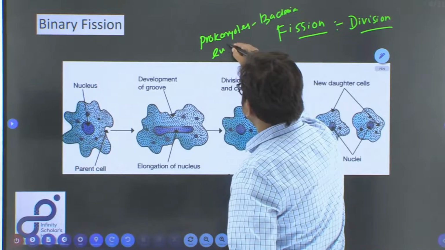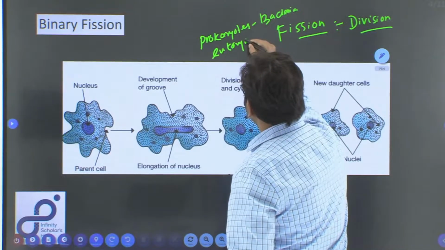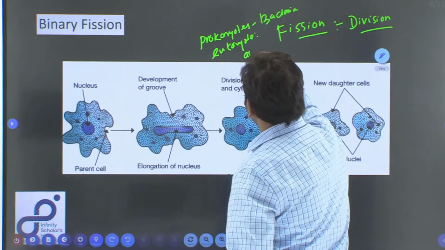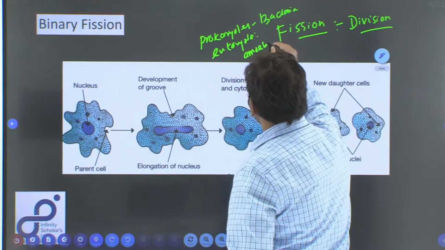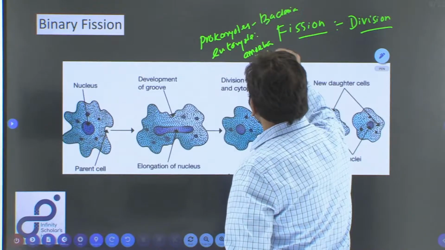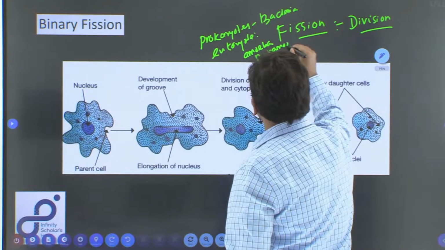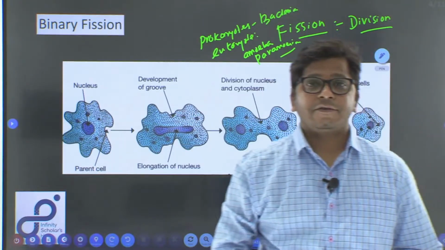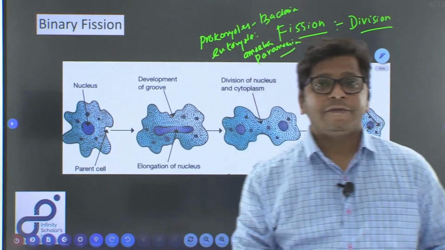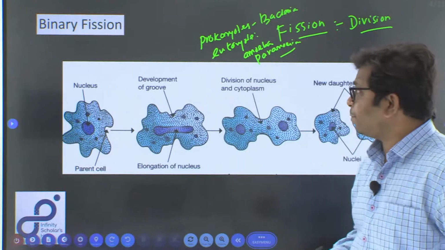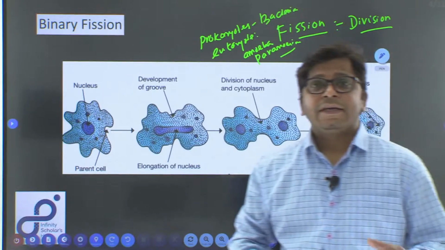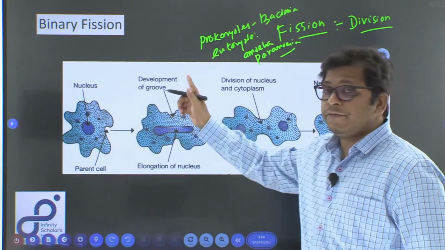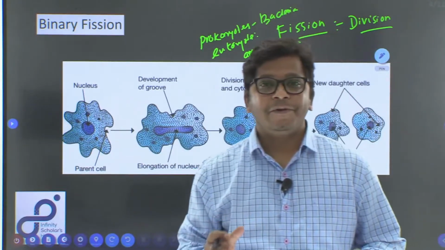Eukaryote means, okay, for example, amoeba, paramecium, all these are examples of the fission, division which happens in living organisms. Okay. The fission can be broadly categorized into two types. One is binary fission, the other one is multiple fission.